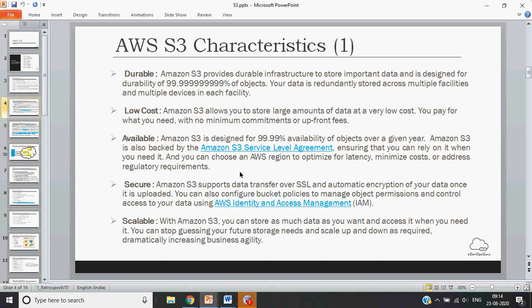Basically, this 99.9999% tells you the durability of your object. This is the percentage chance that your data will remain on the cloud and you can retrieve it back. If I subtract it from 100, that is the percentage chance that your data can be lost. So this is a very high number for durability.